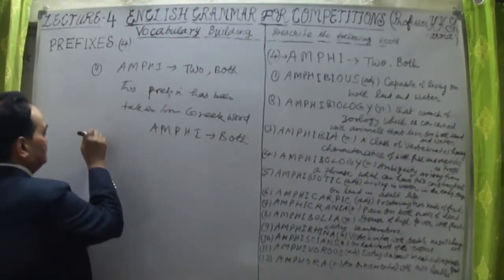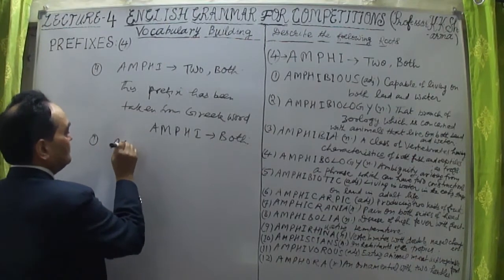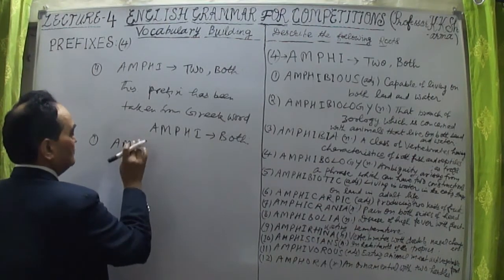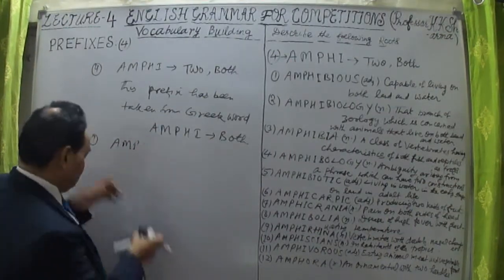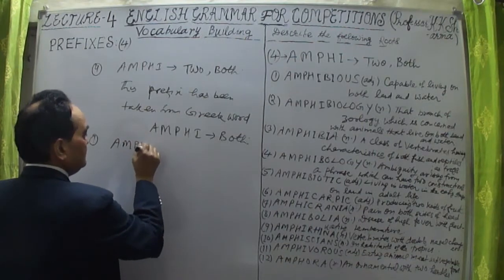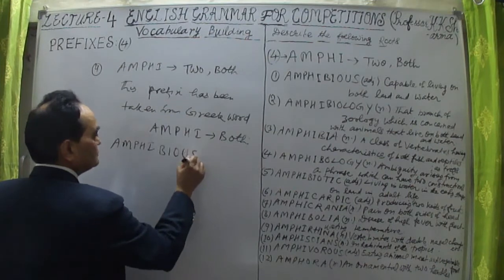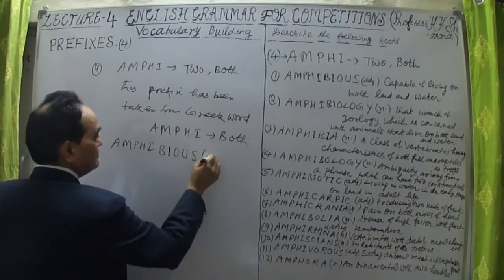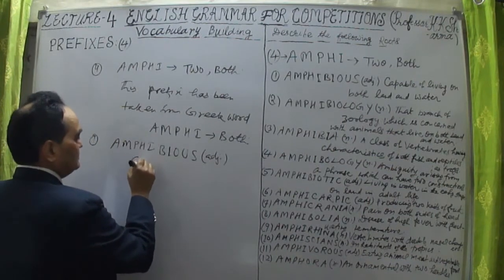Let me take the first word here. The first word is amphibious, A-M-P-H-I-B-I-O-U-S. Amphibious is an adjective. It means capable of.